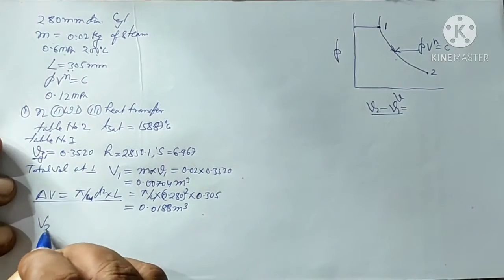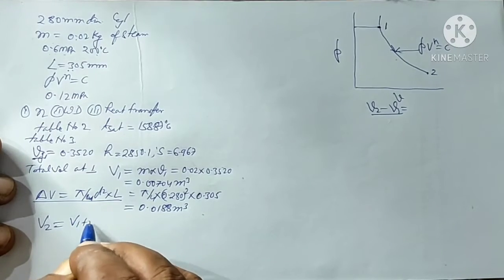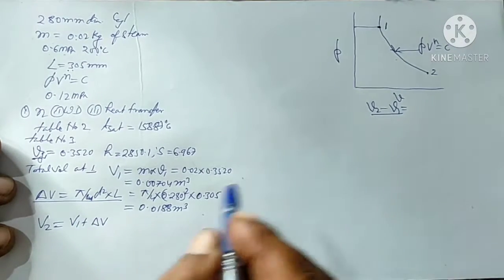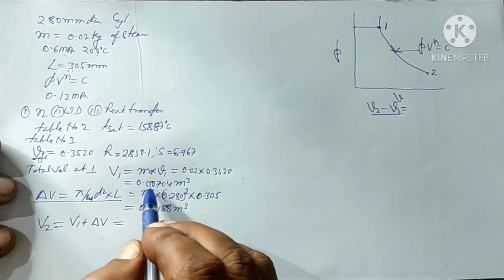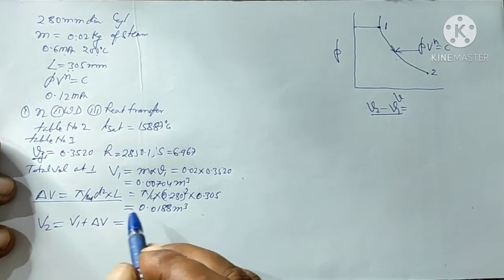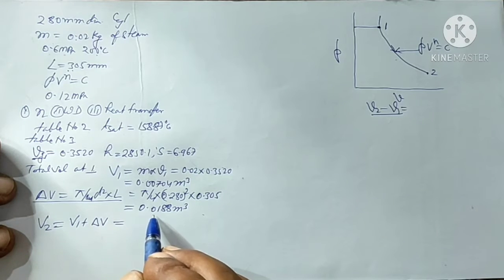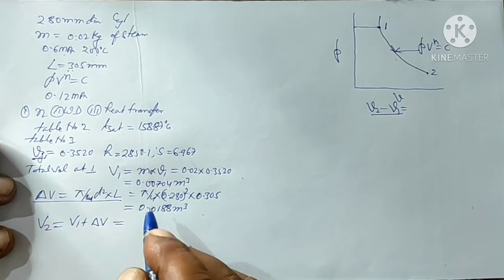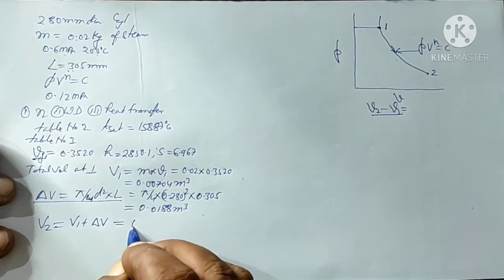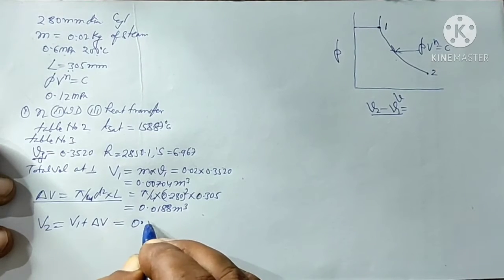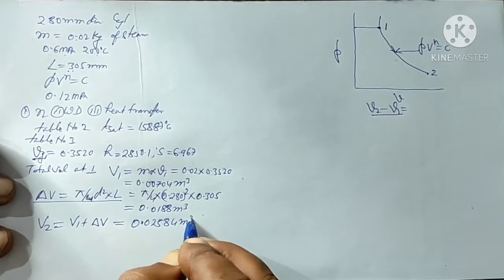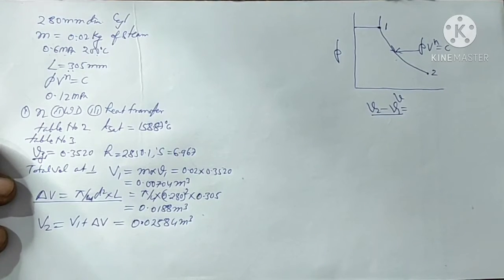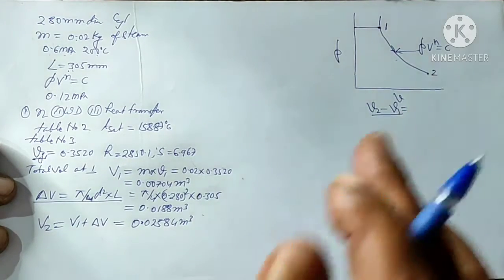Now we will find the total volume V2 after expansion. V2 will be equal to V1 plus the change in volume during this expansion process. We substitute V1 equal to 0.00704 and dV equal to 0.0188 meter cube. So it comes out to be 0.02584 meter cube. So we got the volume after the expansion.